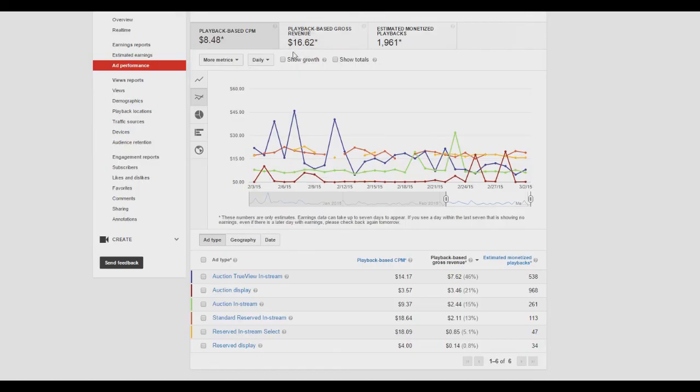I used to look at that number all the time, and I'd be like, why? If mine is like $30, why am I only getting like 10? It's because Google takes 55%, and then your network takes 10 to whatever, 25%.